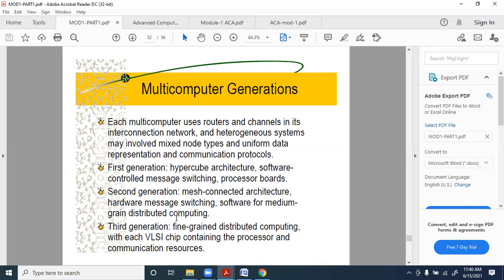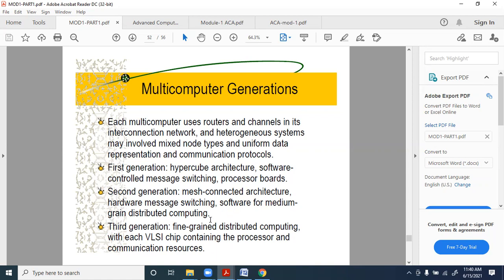Fine-grained and medium-grained, it just means that medium-grained means you have a grain of a larger size. Fine-grained means you can divide the whole program into smaller parts, and they also can be run parallelly. We will see more of this when we come to the later chapters. Only here we need to remember that medium grain means a larger chunk of data, and fine grain means a smaller chunk of data.